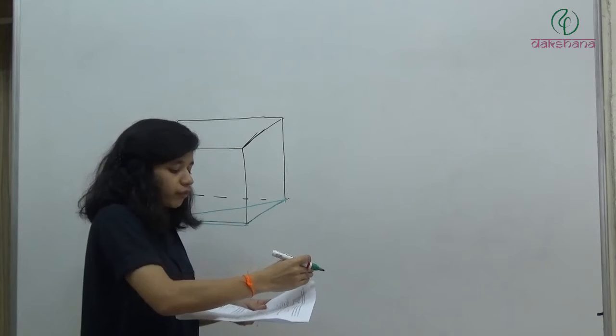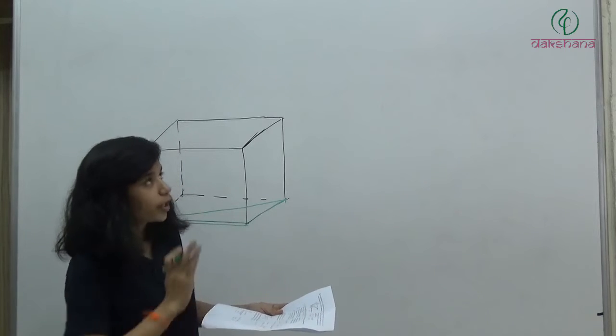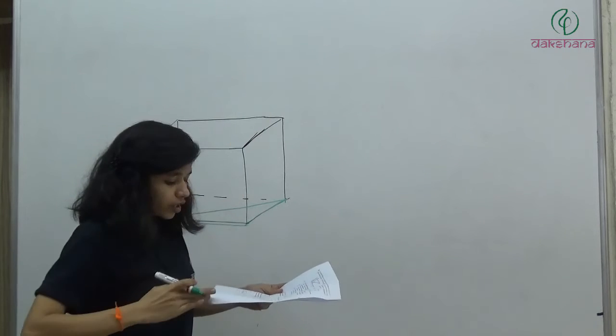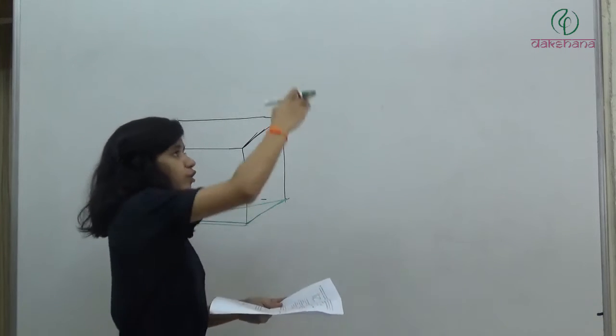Now what do we have to do? We have to go from this point to this point. So we'll take the square of this plus the square of this.